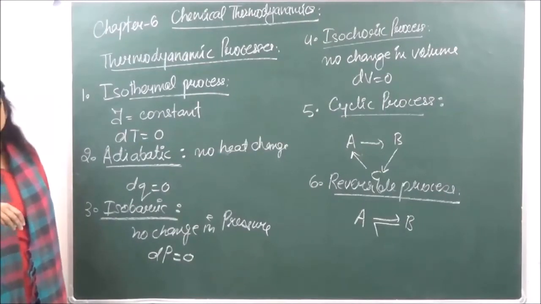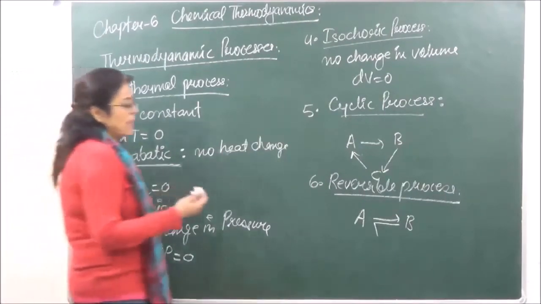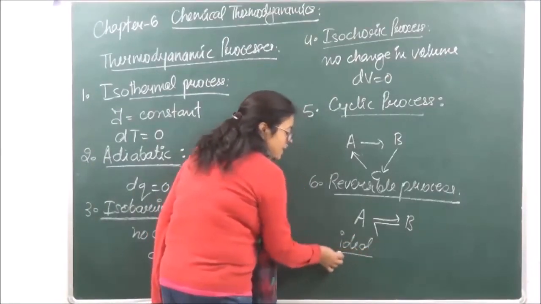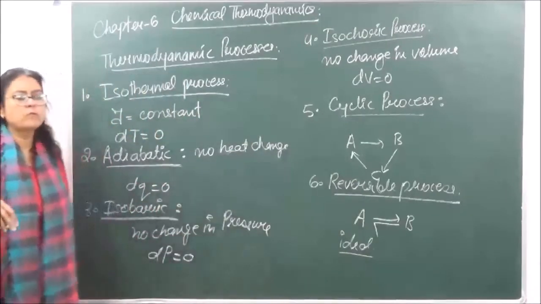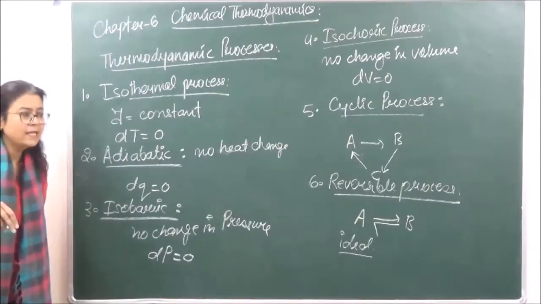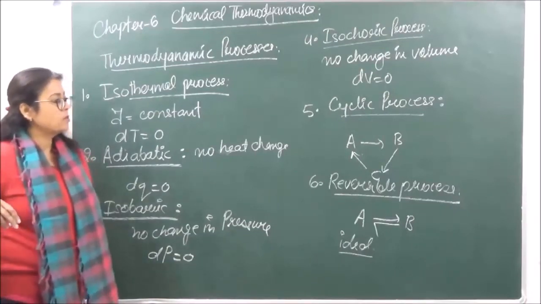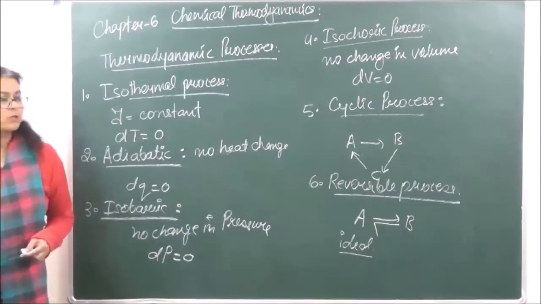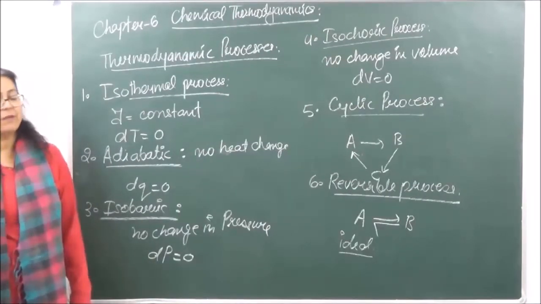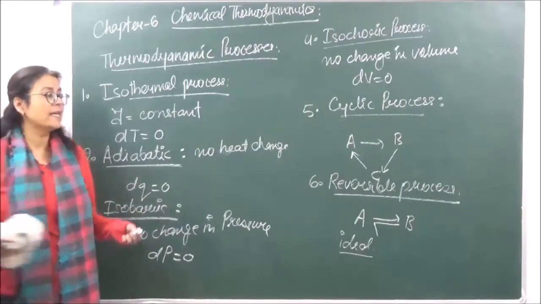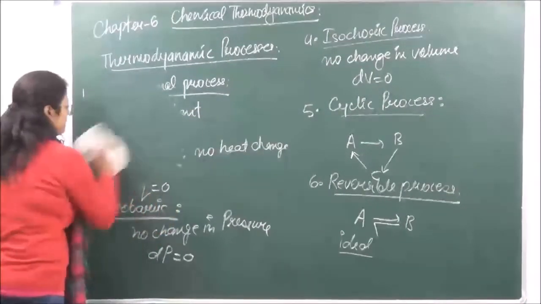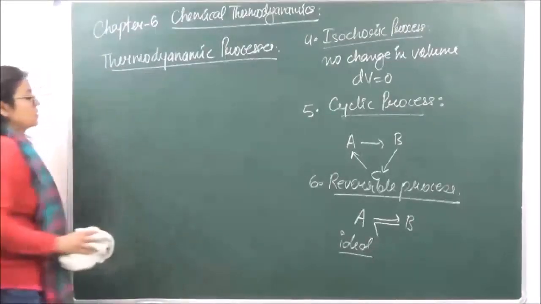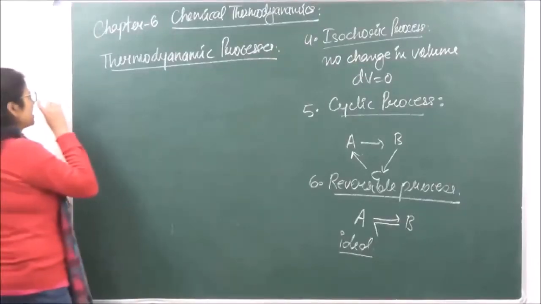ठीक है? Although जो ये process होता है, this is an ideal process, and practically this is not observed, right? So it is not practically observed all the time. So reversible process is an ideal process. The non-ideal process which we have, that is going to be, or which we can observe practically, that is an irreversible process. So the next process which we have, that is the